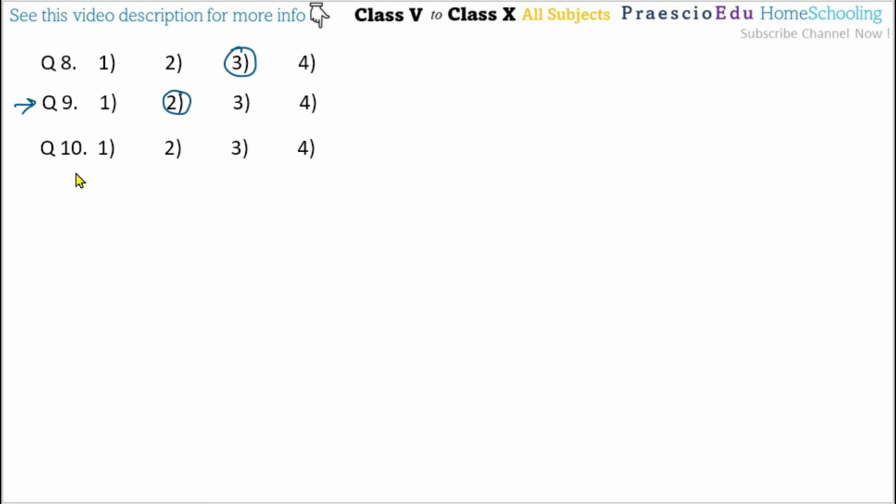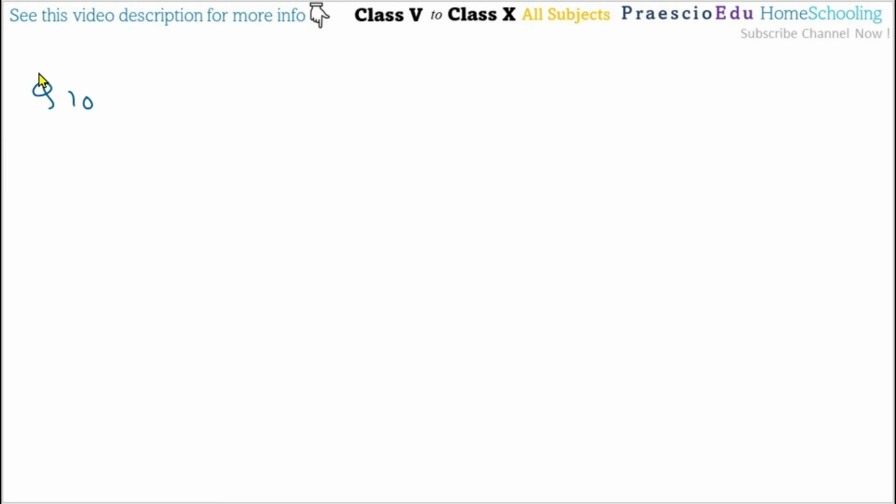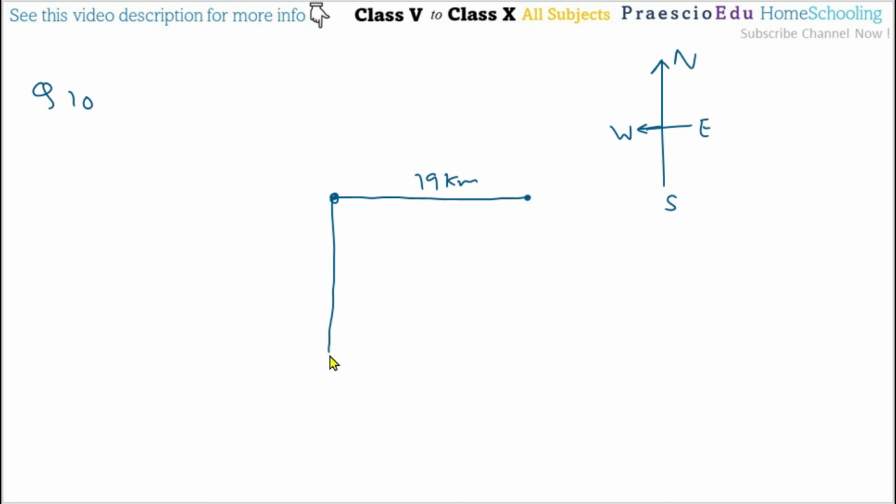Then question number 10. Ruxana walks a distance of 19 kilometers toward west. So suppose this is her original place. Now this is north, east, west, and south. 19 kilometers toward west means this direction, from this point 19 kilometers is this one. So this is 19 kilometers toward the west. Then she turns and walks 13.5 kilometers to the south, sorry, to the south, means this direction. So this is another 13.5 kilometers.